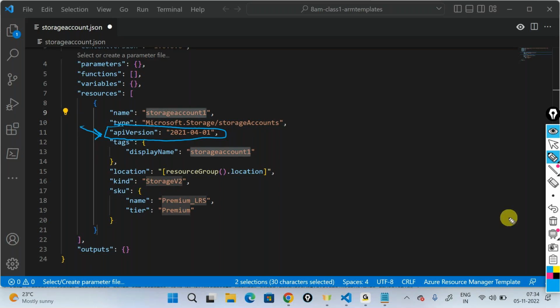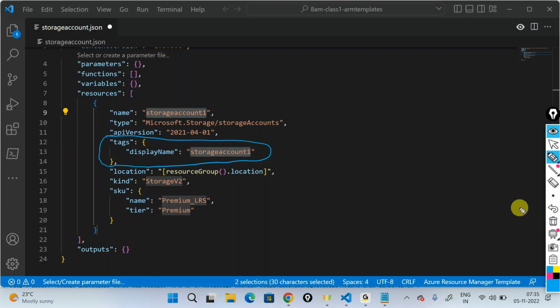Then you have the tags, optional in nature. You can tag your resources. You can give multiple tags. Right now you have a display name telling the storage account one. You can give things like the owner, the billing code, the chart, or let's say the location, and so forth. You can give a tag here as such.